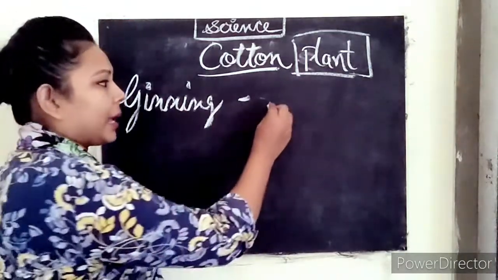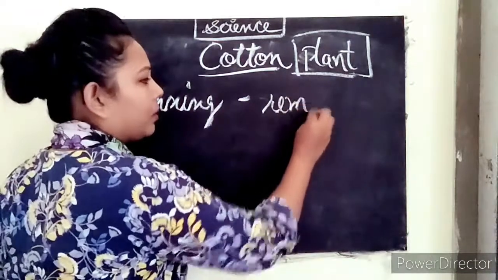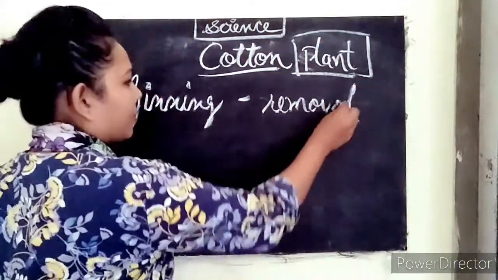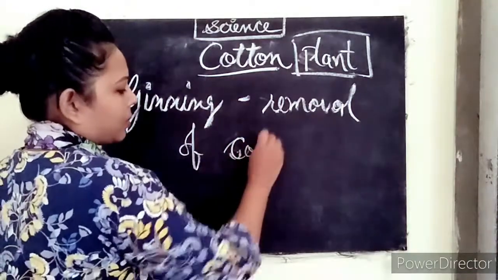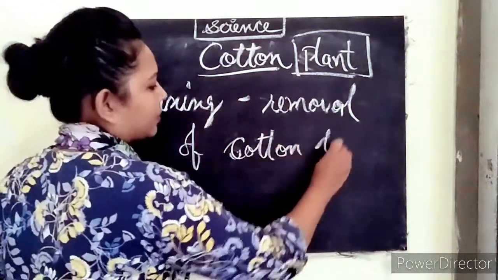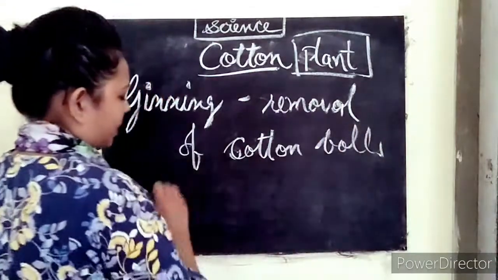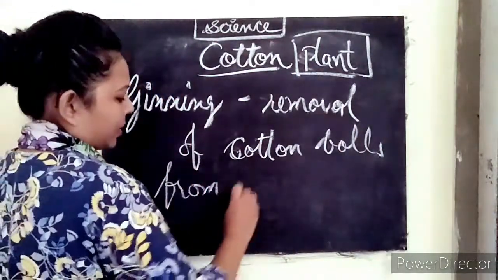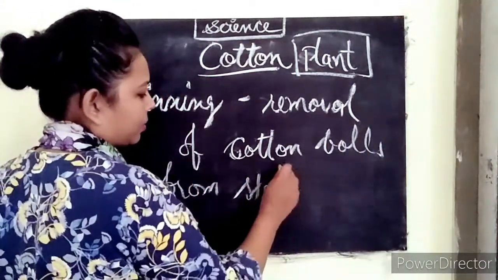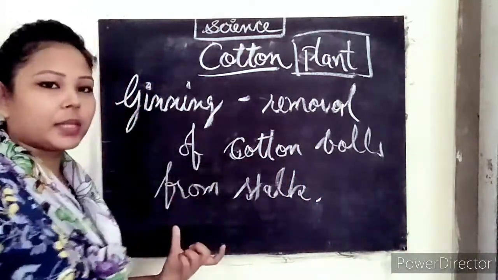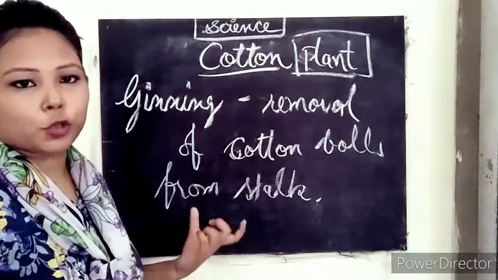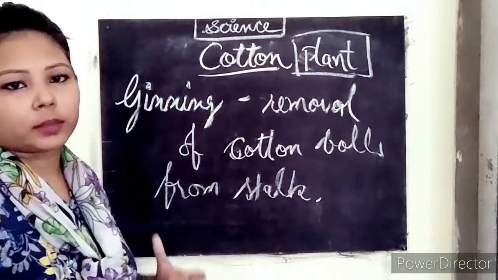So what is it? Removal of cotton bolls from the stalk. This is called ginning. Okay, so this was the first stage to make fabric from cotton.